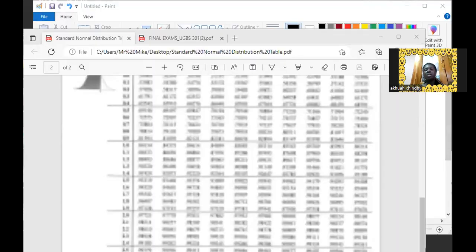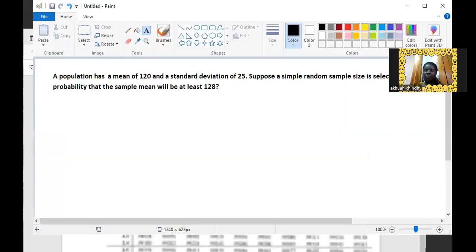I'll use the question to explain what sampling distribution means. As I said earlier, sampling distribution is just looking at the probability of a sample mean.